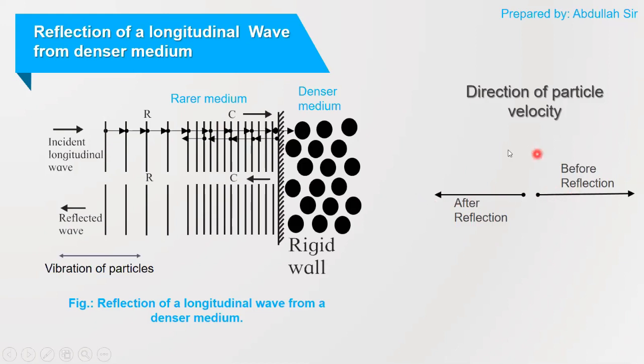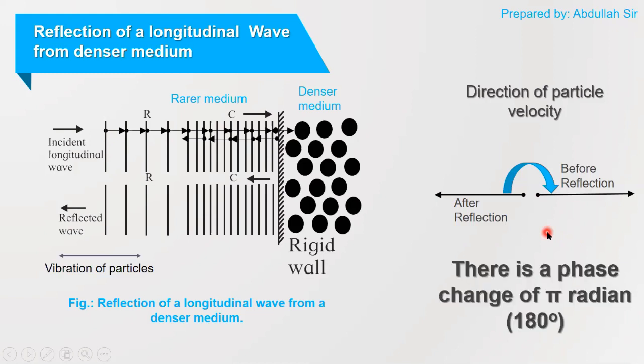So what is the angle between these? What is the angle between the direction of particle velocity? So we can say that the direction of particle velocity has been changed by 180 degree or pi radian. So there is a phase change of pi radian.